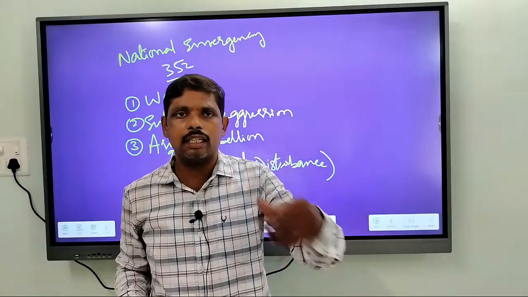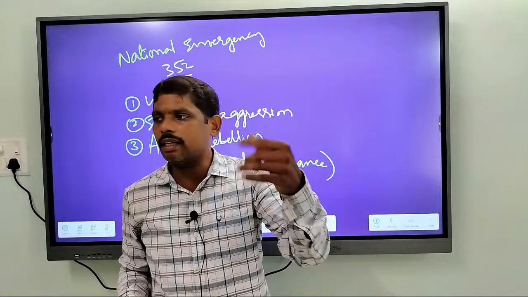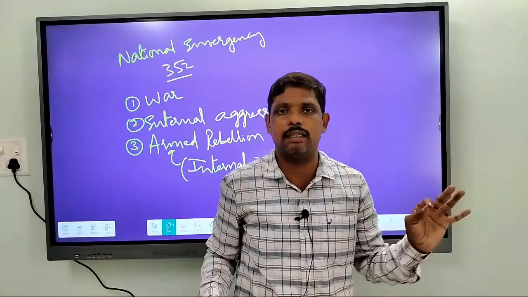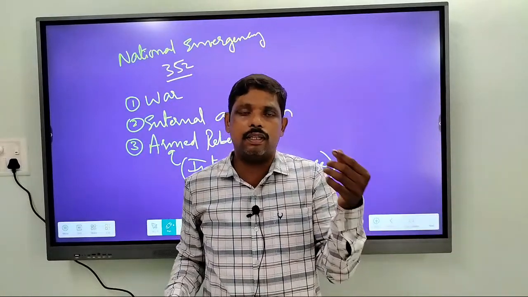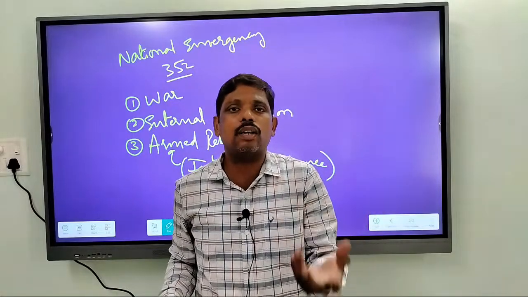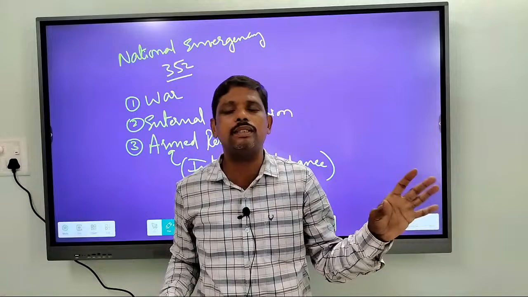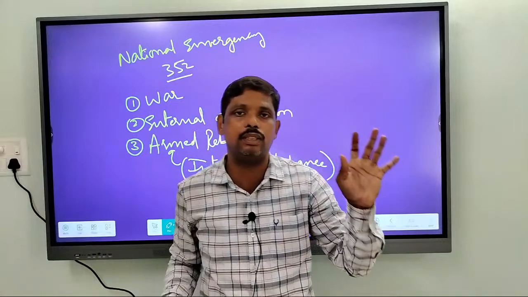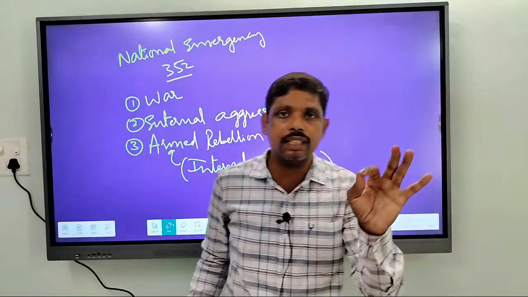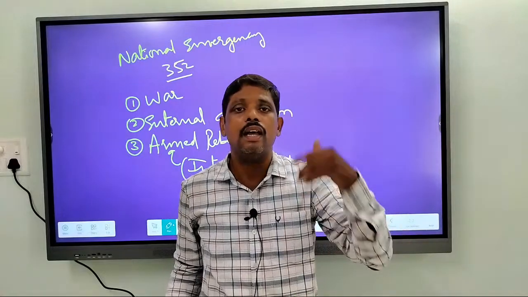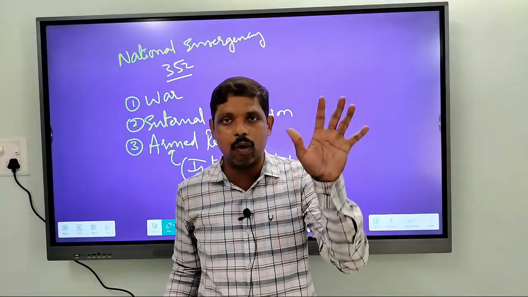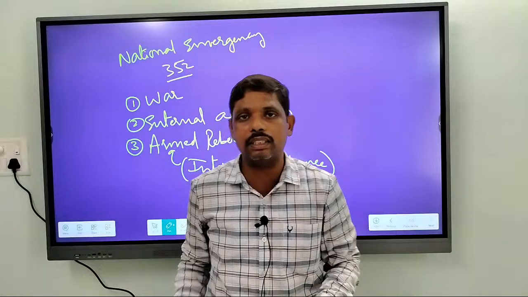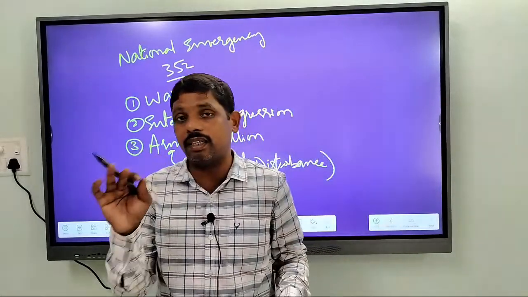So that means if there is a war, then it is a ground for imposing national emergency. But if the President or the government doesn't want to have national emergency, it cannot be done. So the President may or may not. It is not always compulsory to impose national emergency whenever there is a war or external aggression or armed rebellion. If the government thinks fit, then it can advise the President of India to impose national emergency. So remember this point very clearly.